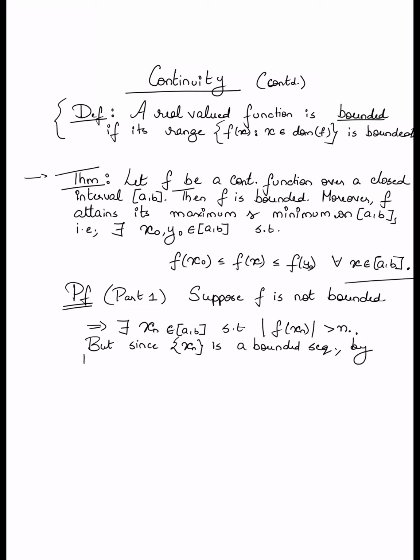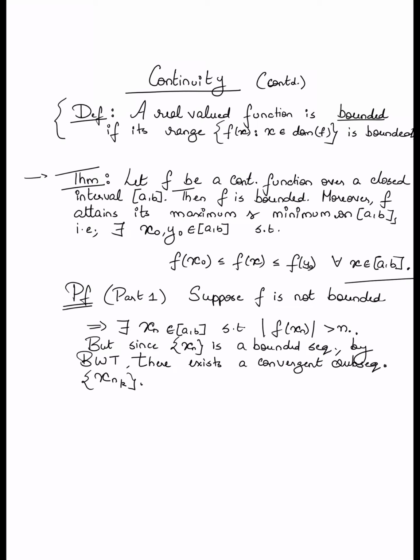By BWT, there exists a convergent subsequence. Let's call it xnk.